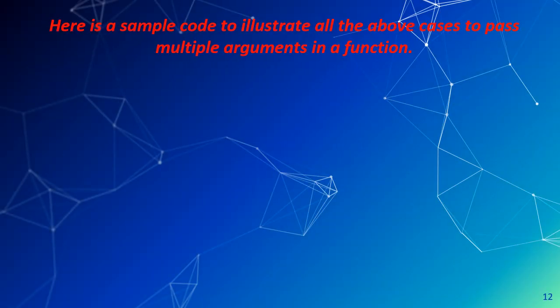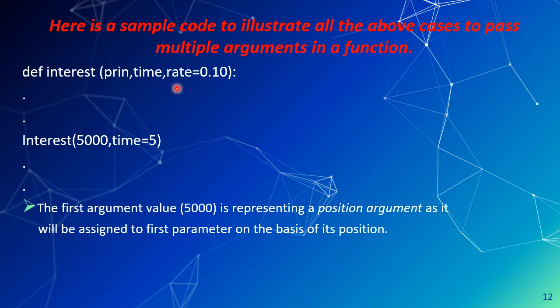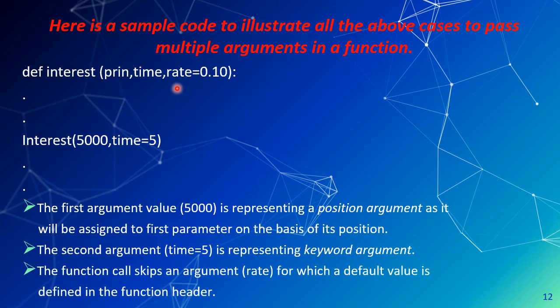So here is a sample code to illustrate all the above cases of passing multiple arguments in a function. Suppose I am defining a function interest with three parameters: principal, time, and rate, which is a default parameter. And we invoke the same function with two values, 5000 and time equal to 5.